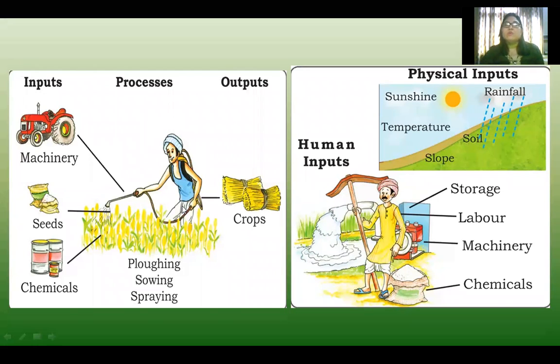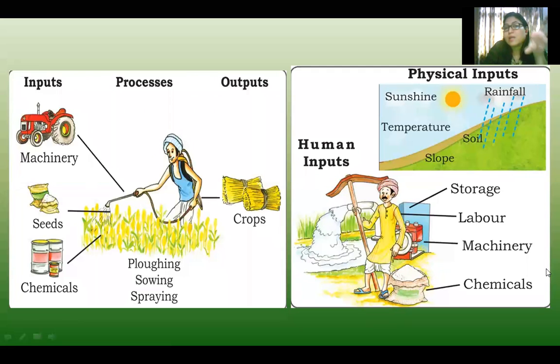But you know that there are other inputs also which the environment is putting in. That is also very important. That comes under physical inputs. Physical inputs means what is provided by nature. That is very important while growing any crop, because you know that kharif crops don't grow in the rabi season, and rabi crops don't grow in the kharif season. Why?